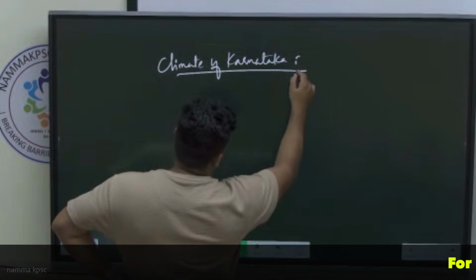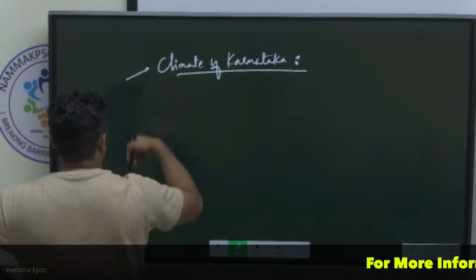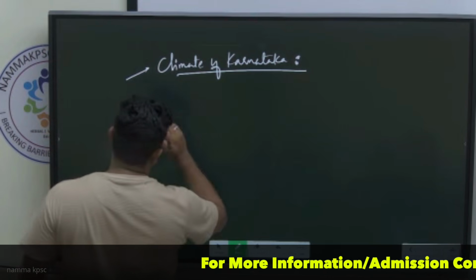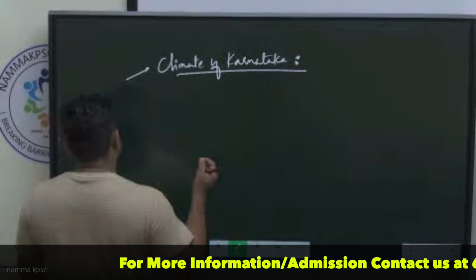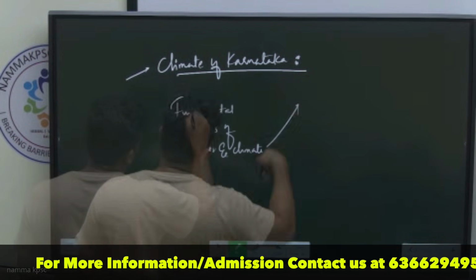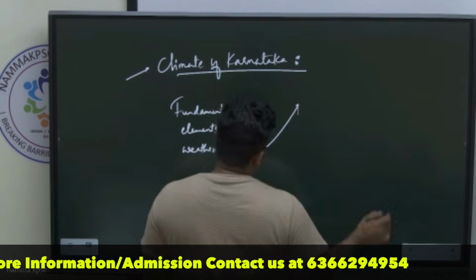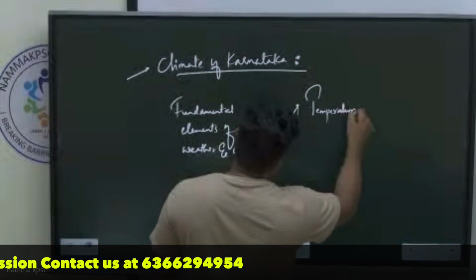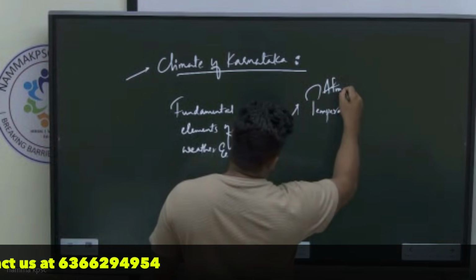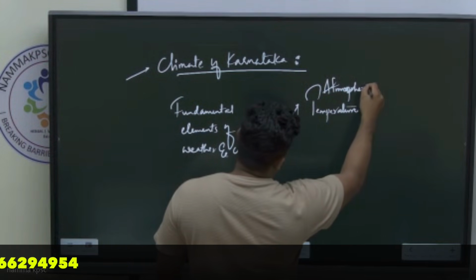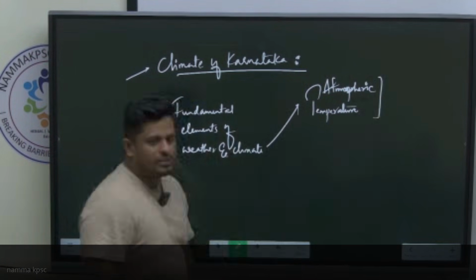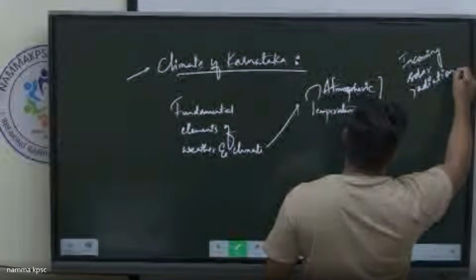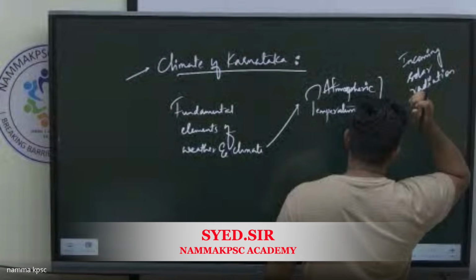Just like there are fundamental bases in every topic, let me tell you the fundamental base of climate. The fundamental characteristics, the fundamental elements of weather and climate. Number 1, like what you said, temperature. And it is not just any form of temperature, it is atmospheric temperature. What is the source of atmospheric temperature? Radiation, in short called insolation. The solar radiation